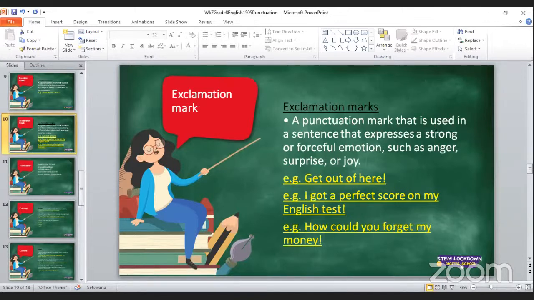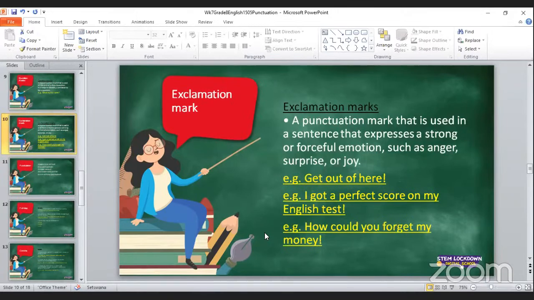Pain is a very strong emotion, so maybe when you step on a thumbtack, you won't say no, you say ouch, because you'll be feeling pain. Somebody slaps you right now, ouch. Pain is a very strong emotion, so when we write down those expressions or sentences which express pain, which is a strong emotion, we are going to use an exclamation mark at the end.